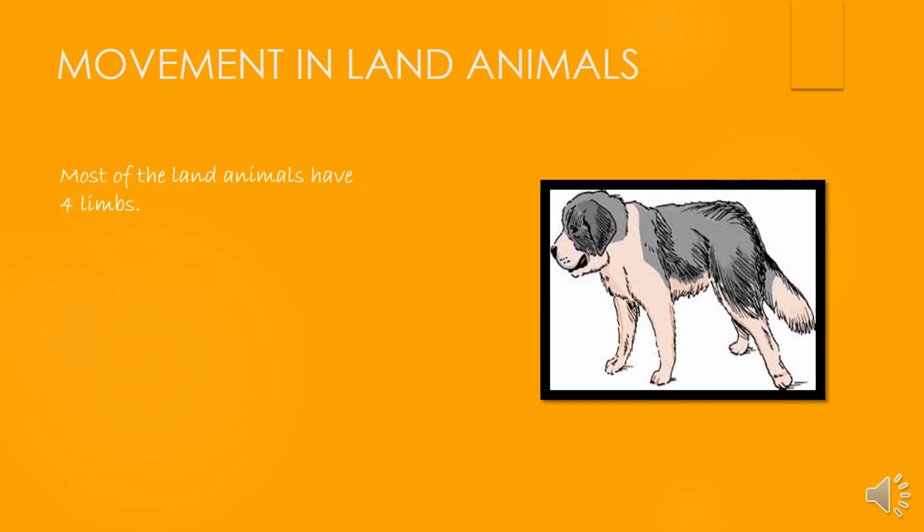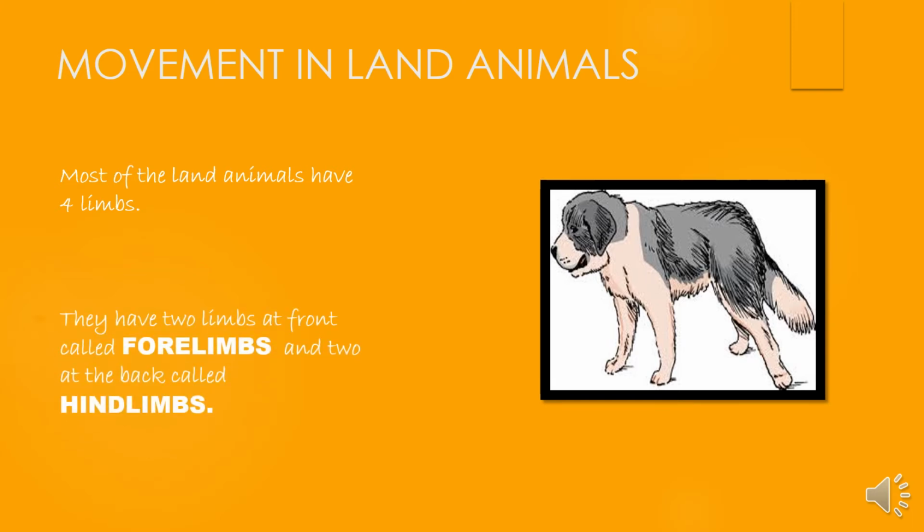We all know that all the land animals have four limbs. They have two limbs at the front which are called the forelimbs, F-O-R-E, forelimbs, and the two at the back are called the hind limbs. Some of the mammals use all four limbs to walk, while some move only with their hind pair. Their forelimbs or hands can hold several things and help to do work.